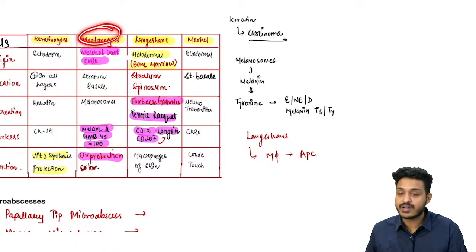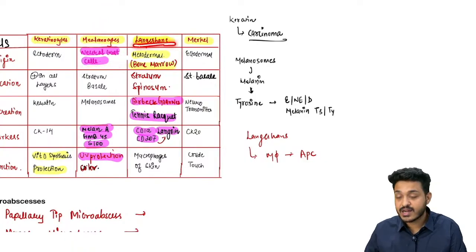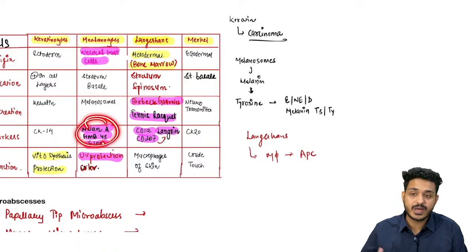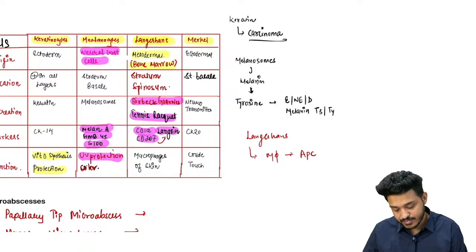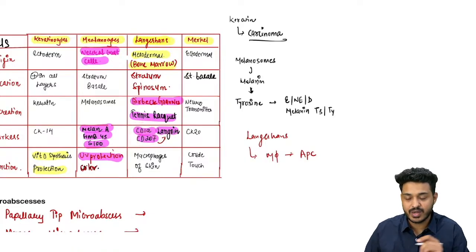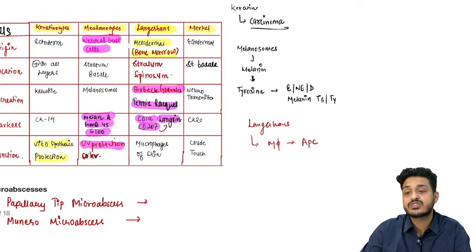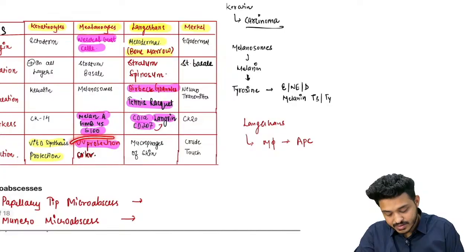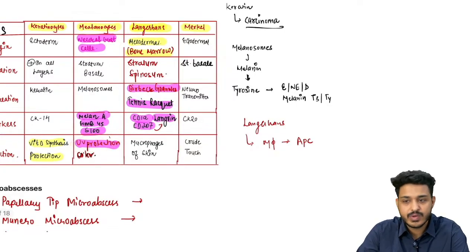So melanocytes are coming from which layer? Neural crest cells. Langerhans cells are coming from the bone marrow or are mesodermal in origin. What are the markers? For melanocyte, they are Melan A, HMB 45 and S100, right? And the markers for Langerhans cells are going to be what? CD1a and CD207. These are the important markers. Another question: what is the function of melanin? Melanin function is to give you UV protection, right?